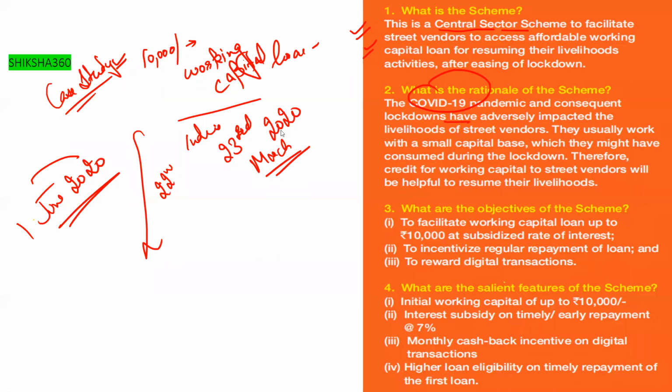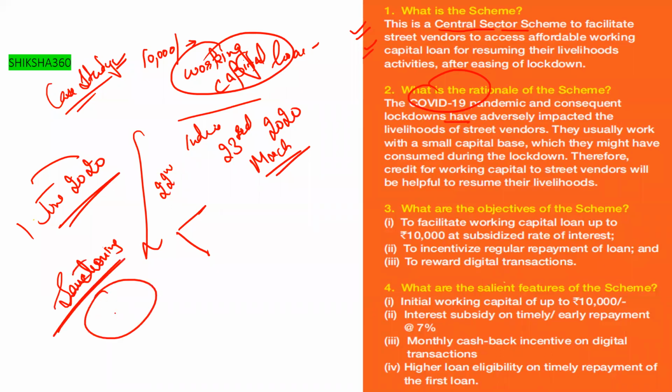They are saying why this is a working capital loan. I think all of you are aware that when bankers sanction any loan, one is working capital loan and the other is like a limit. Working capital is used for day-to-day purposes. So this 10,000 is working capital loan.